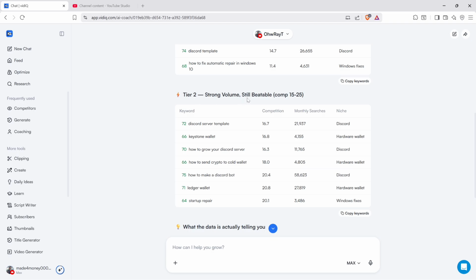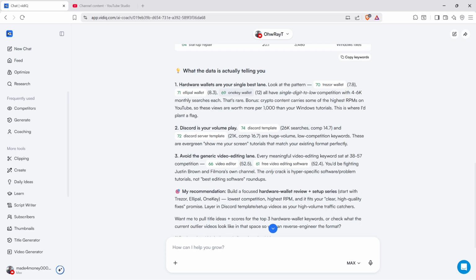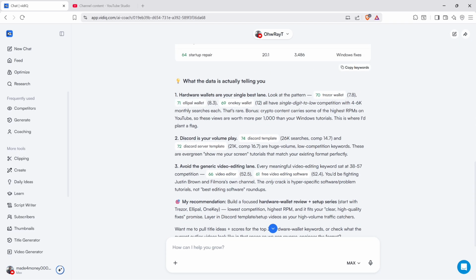Tier 2, strong volume, still beatable. Discord server template, Keystone wallets, and some other keywords. So what is the data actually telling you? Hardware wallets are your single best lane. Look at the pattern, 70 score for Trezor wallet, and so on and so forth, and that's rare.